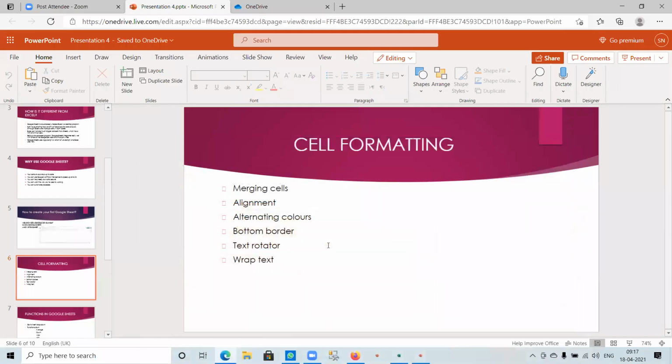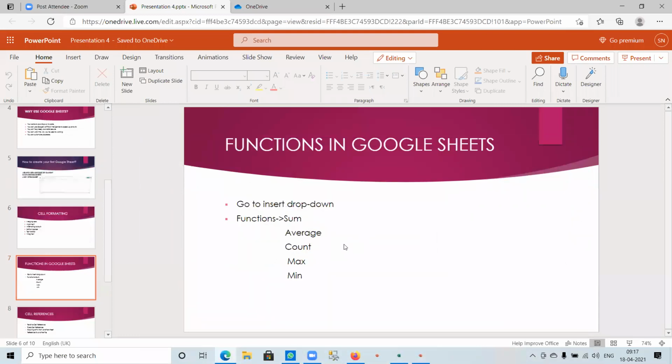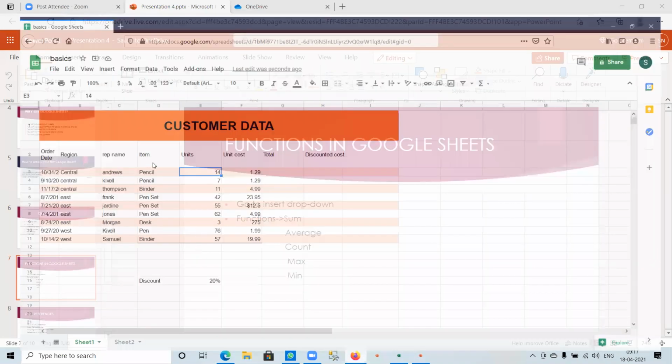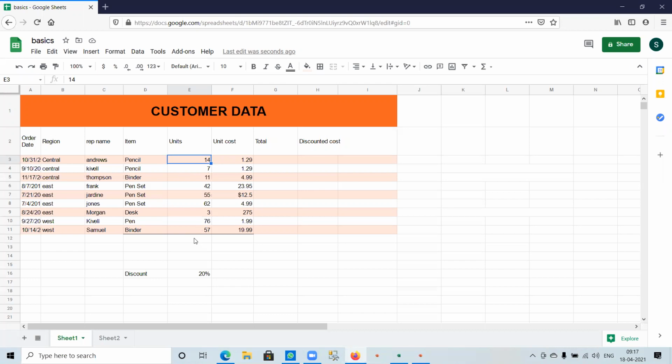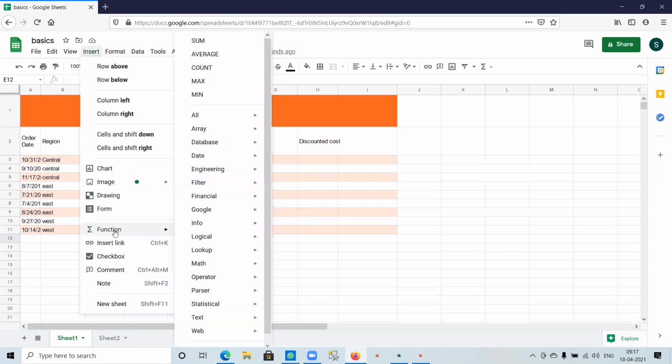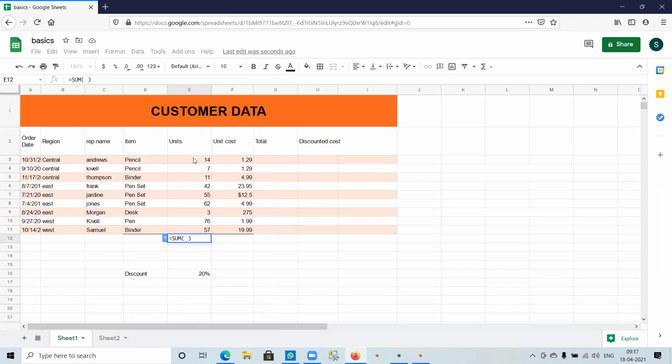The next is functions in Google Sheets. Suppose we need to find the total number of units purchased. Just go to the cell where you need to calculate the total number of units. Go to insert options, functions, and since we need to find the sum, select sum and start. Just click where to start and drag it down where to end. Click on enter. Like that, you get the total number of units.